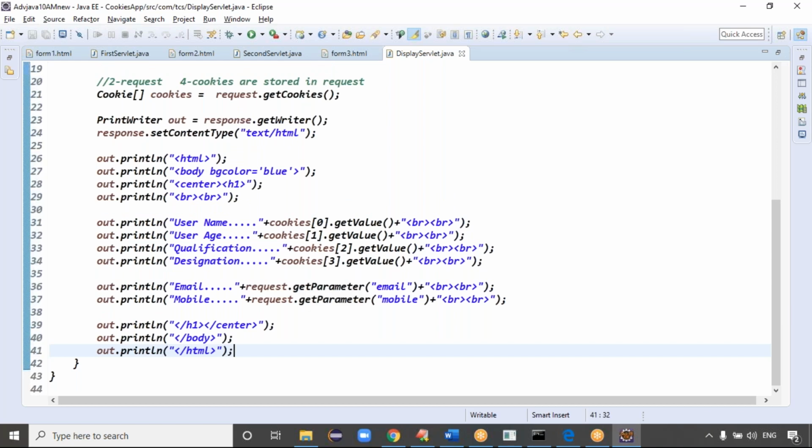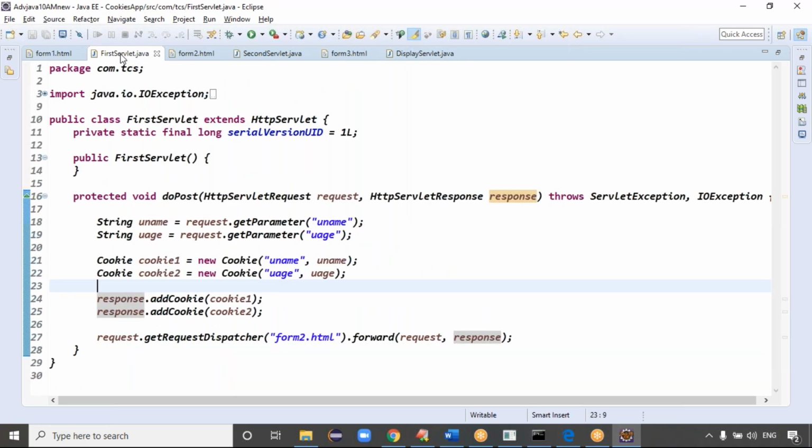So this is the way we can process the data using cookies format, guys. The cookies are automatically transferred from client to server in the form of the request, and from server to client in the form of what? Response, right? Exactly. That is called the first servlet, guys. This is the second form.